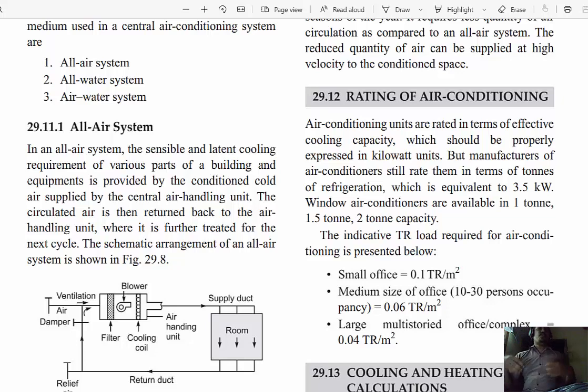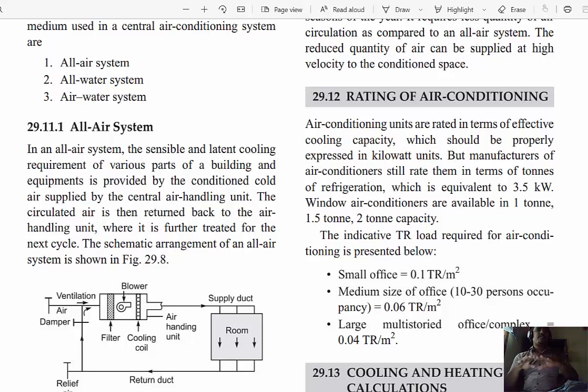Therefore continuously CO2 is generated through human breathing. Then what happens? The room is completely closed, so the oxygen content is continuously reduced, which is a very important parameter. Also the human body rejects a certain amount of heat. Therefore, as the number of persons increases, the amount of heat rejected to the particular room to be air conditioned also increases. So based on the persons, we always also have to consider the air conditioning system.